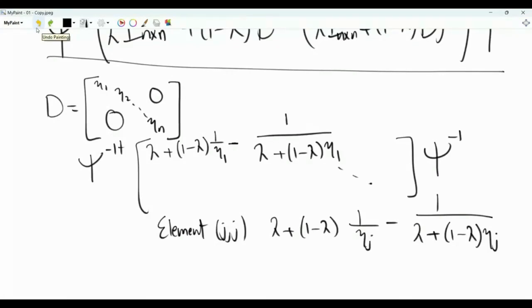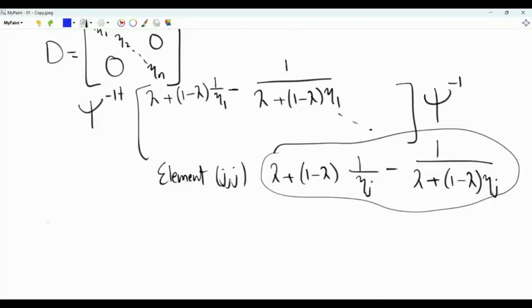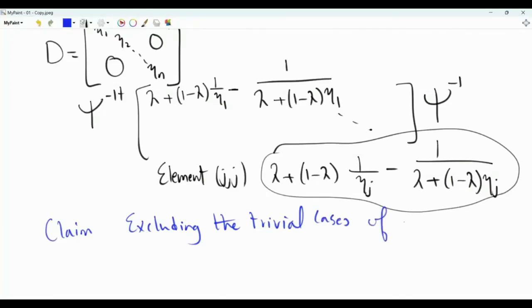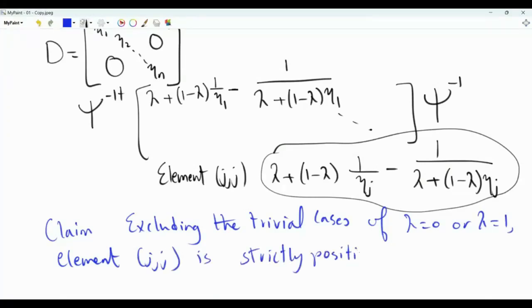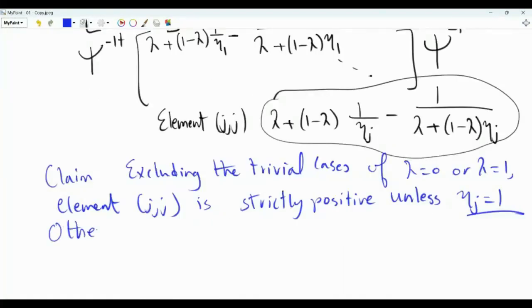The matrix is positive semi-definite if the main diagonal elements are non-negative, and the matrix is positive definite if all the elements on the main diagonal are strictly positive. We have elements that look like this. Claim: excluding the trivial cases of λ = 0 or λ = 1, element jj is strictly positive unless ηj is equal to 1. Otherwise, element jj is equal to 0.